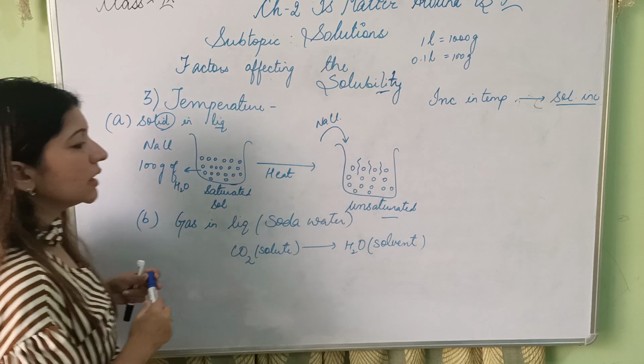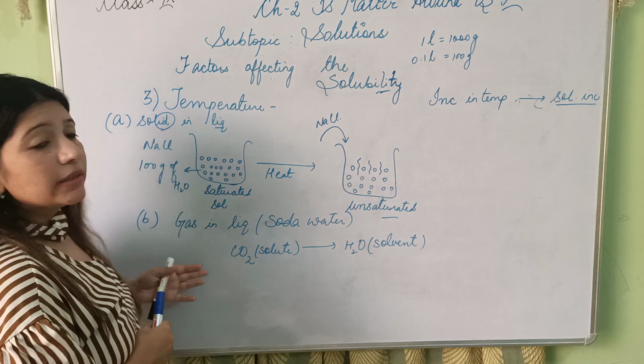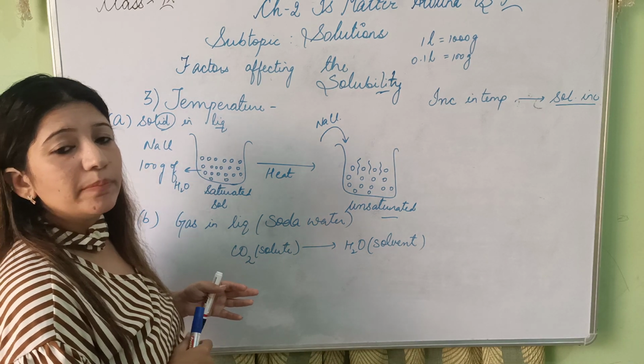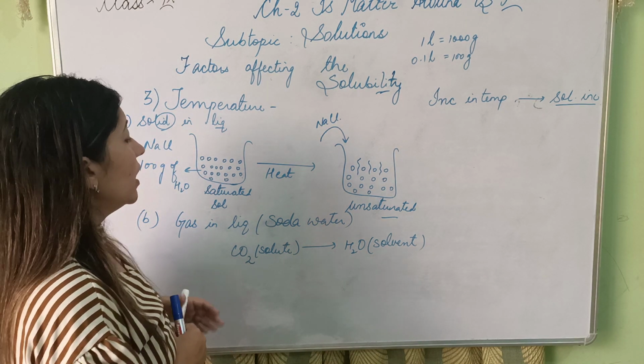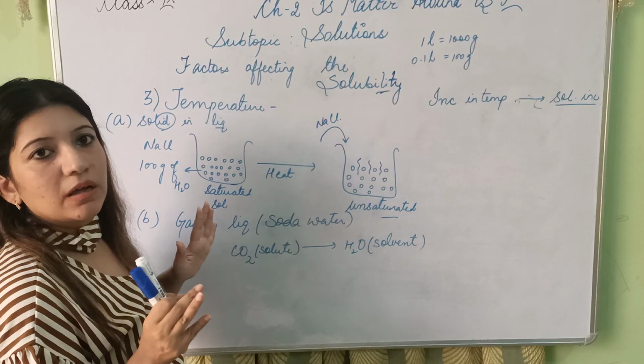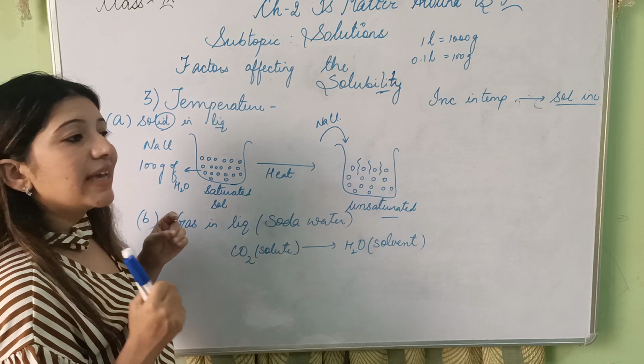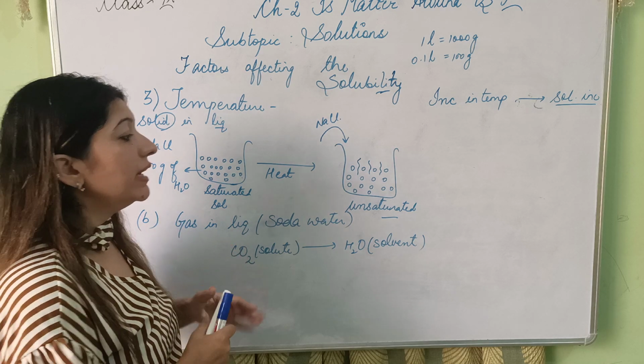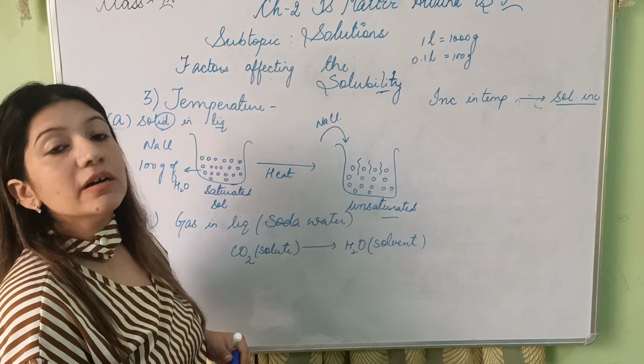What happens now when I increase the temperature? You just imagine. When we increase the temperature, this gas escapes very rapidly, hence decreasing the solubility.